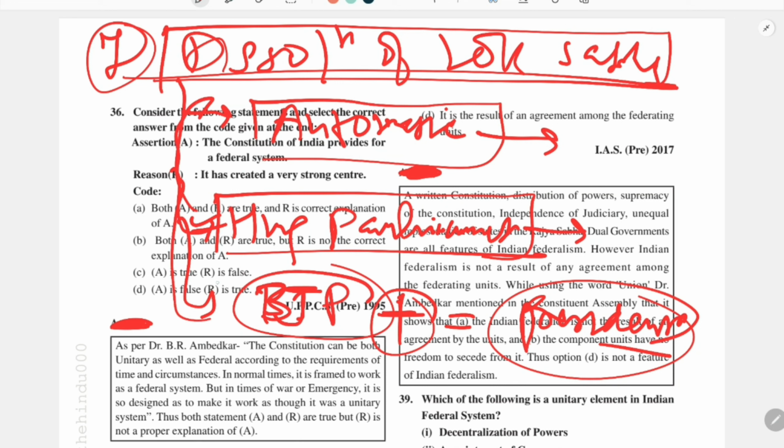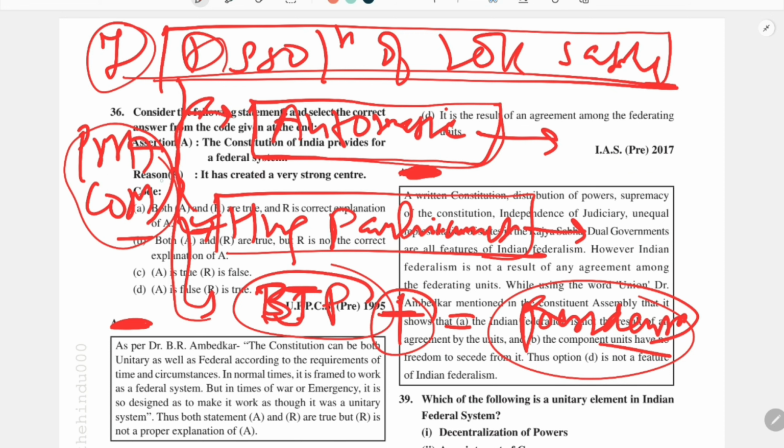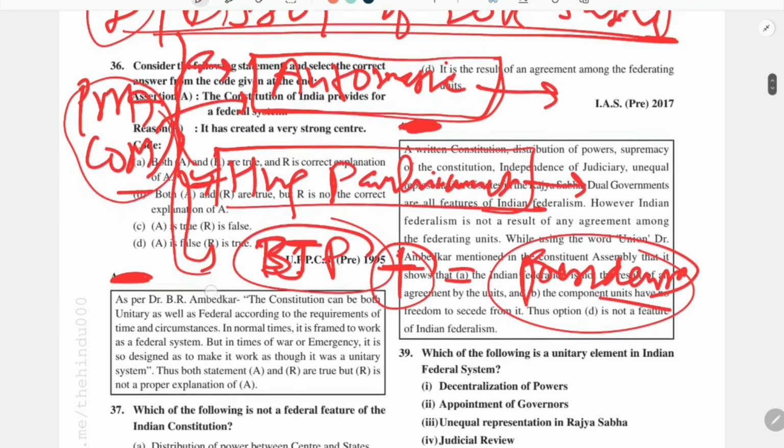So in all three situations, it is the prime minister and his council of ministers. We know that all the decisions taken by the president are on the advice of the prime minister and his council of ministers. So it is the prime minister and his council of ministers who have the power to advise the president to dissolve the Lok Sabha. When the term is about to be over, the council of ministers advises the president to dissolve the Lok Sabha. In the case of a hung parliament, it is at the discretion of the president.